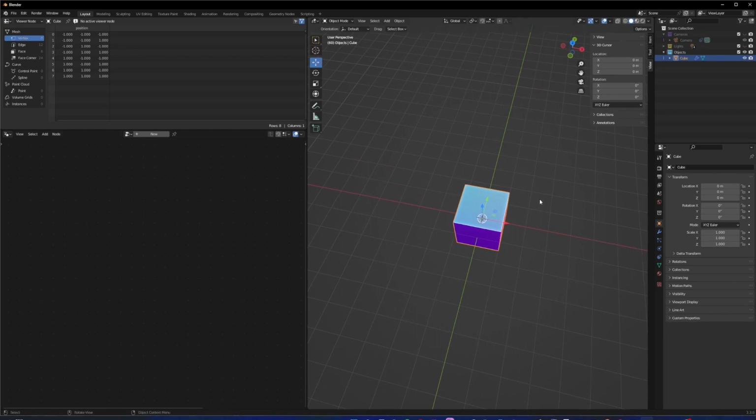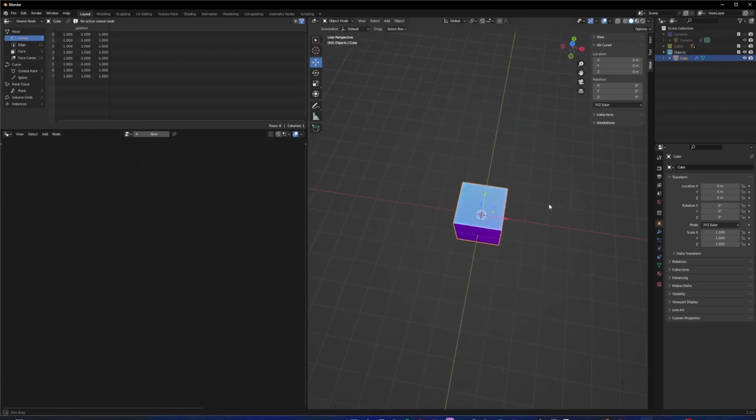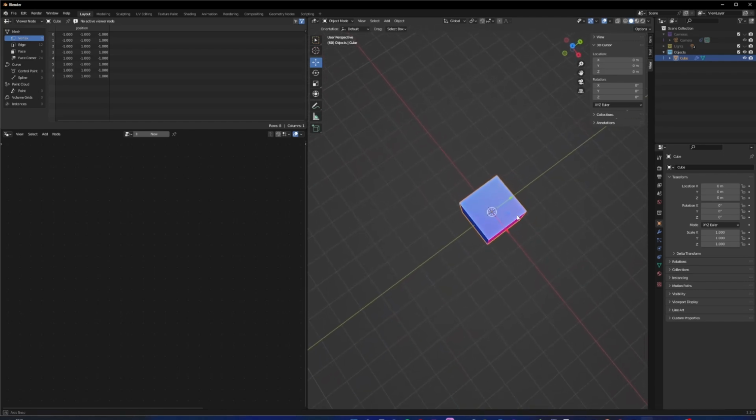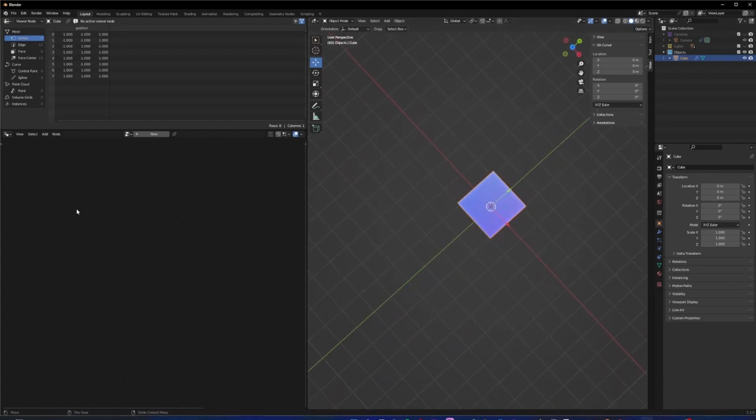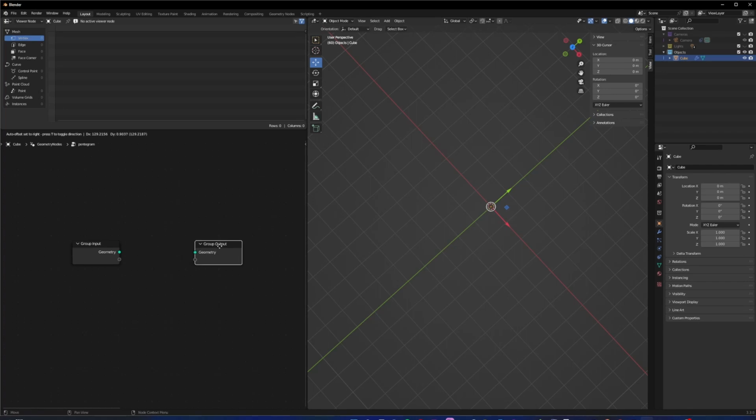Okay, so we have this shape here, this cube. We're not going to use the geometry from this cube. In fact, we're going to cut the ties here. In this geometry nodes tree, which I named pentagram, let's start by making the points. We're going to start with a